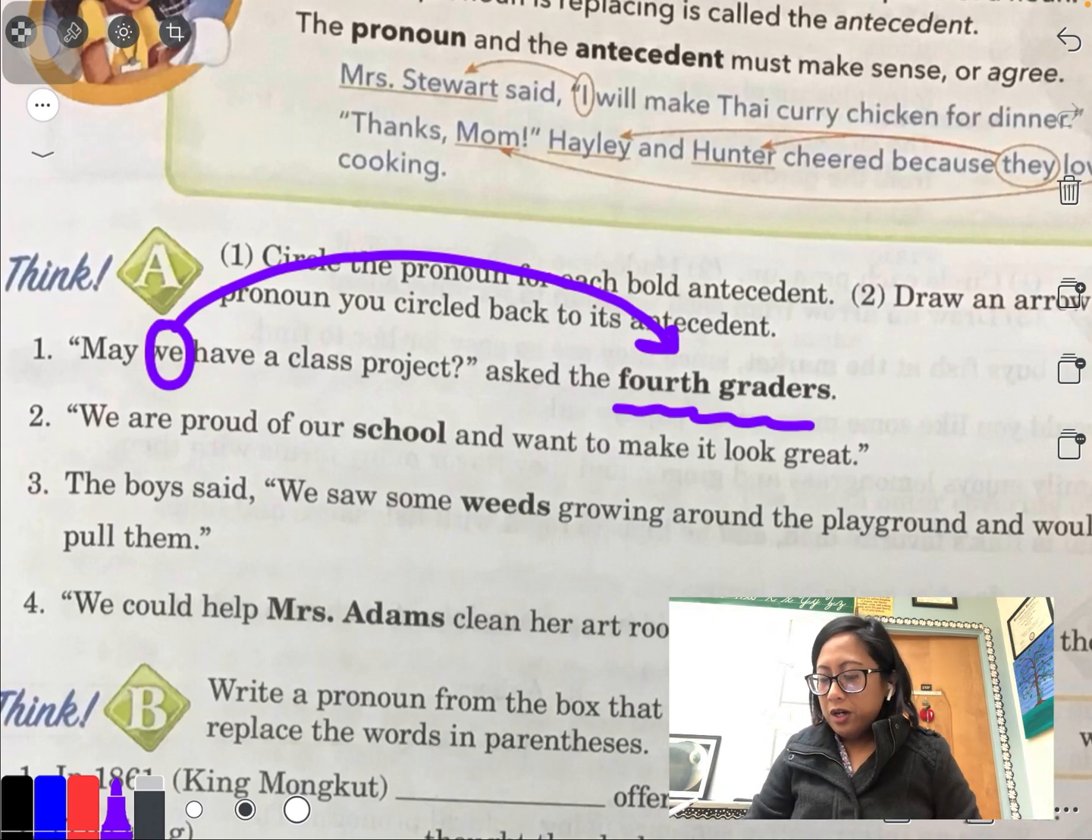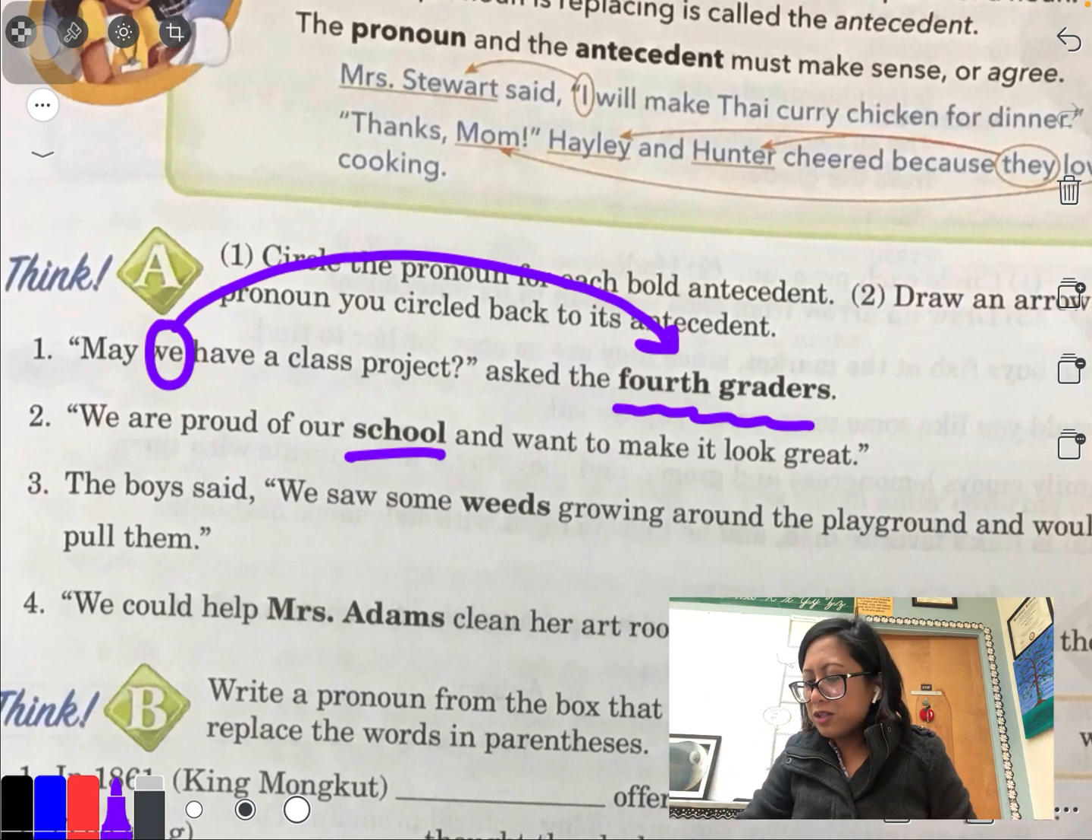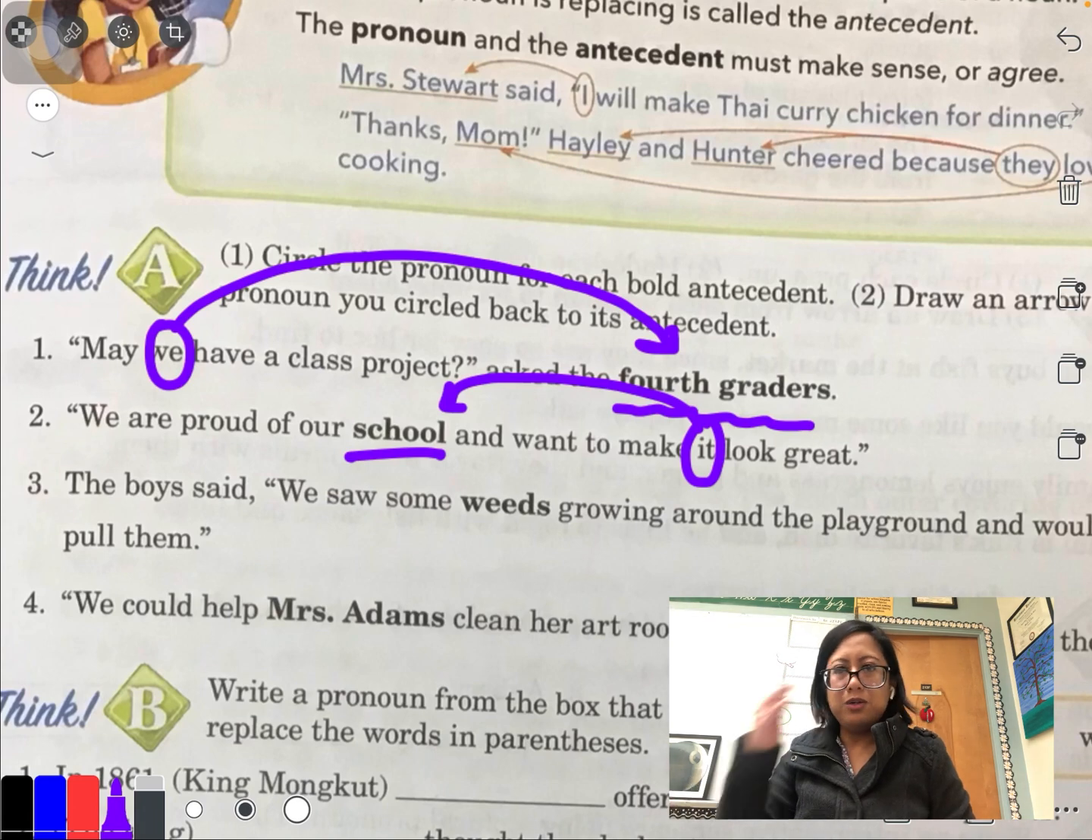Number 2, we are proud of our school and want to make it look great. So let me read that again. We are proud of our school and want to make it look great. So they're talking about the school. Okay. What's the pronoun referring to school? Would be it. You want to make the school or it look great. Now you also see here, there's a pronoun of we, but it doesn't say who it's talking about.